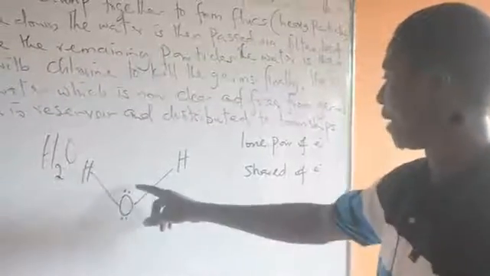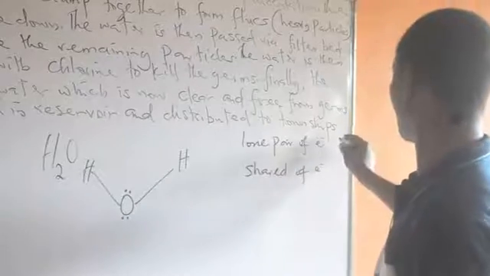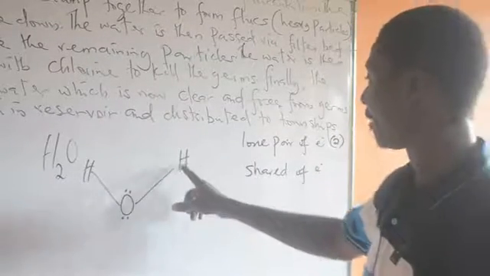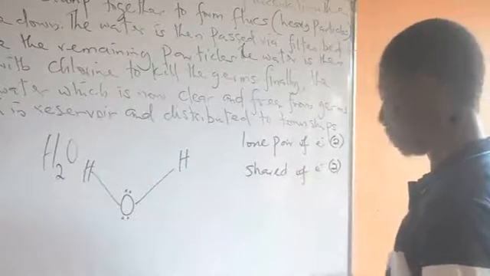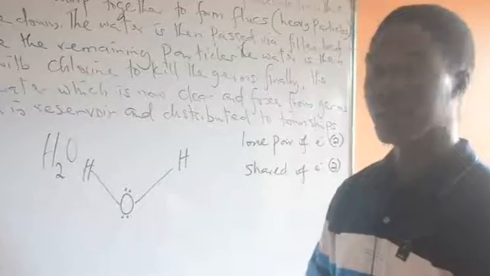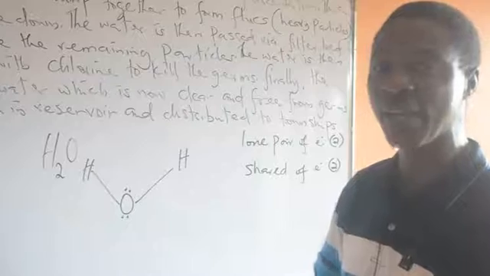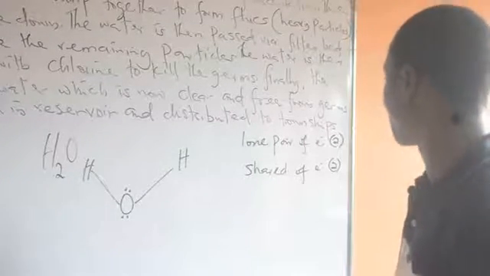How many lone pairs of electrons do we have in the water molecule? It's just 2. Lone pair of electrons in the water molecule is 2, while the shared pair of electrons in the water molecule is also 2. So that is why it's pointed out that water, as a molecular compound, is able to go into coordinate covalent bonding. Why? Because of the presence of lone pairs of electrons that it possesses.